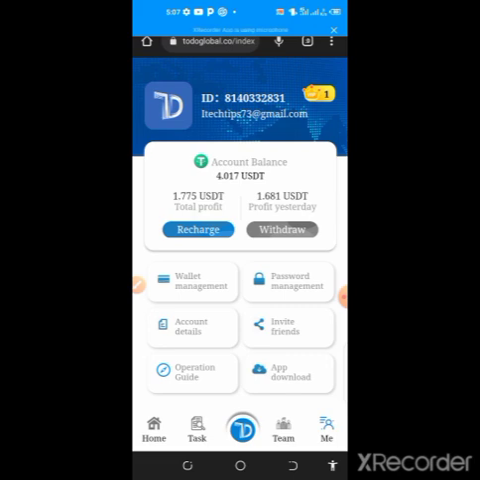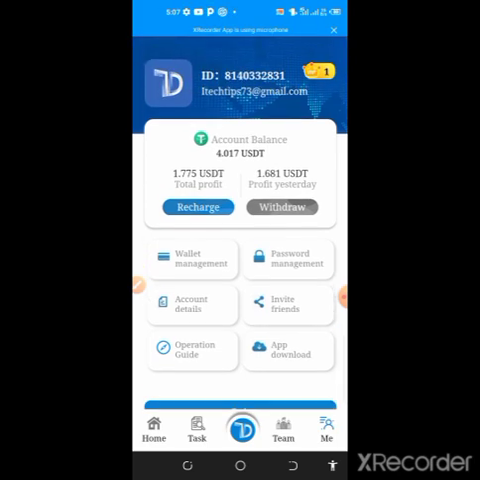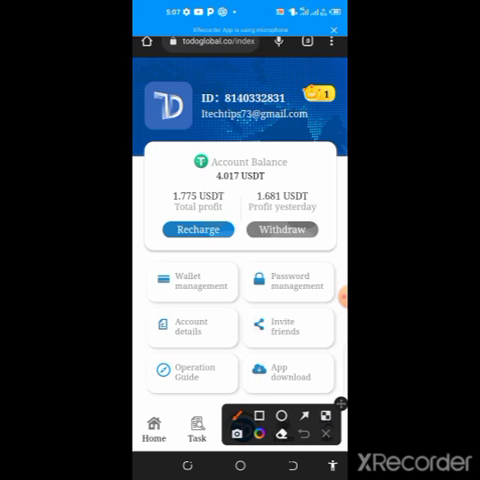So right here on my screen I have a new platform that I deemed necessary to present before you today, to make sure that you grab this opportunity and make money online for free without any investment. As you can see, currently I have $4 on my balance right here. This $4 was actually gotten yesterday, immediately I registered on this platform and followed the steps that I'm going to teach you right here.